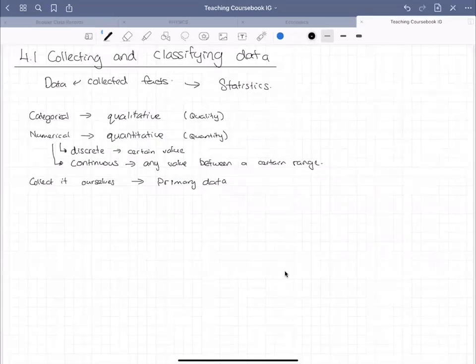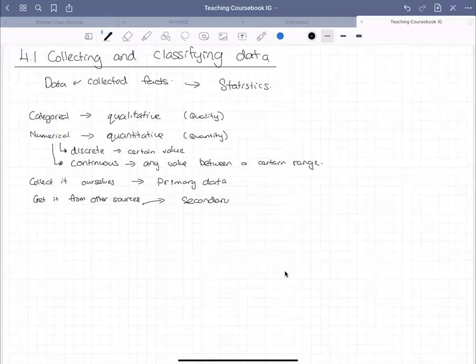However, sometimes that takes a very long period of time, or sometimes you cannot do it anymore. For example, if you want to go out now to do it, you cannot, but you need this data. So what we do, we get it from other sources. Normally old data. So these are called secondary data.